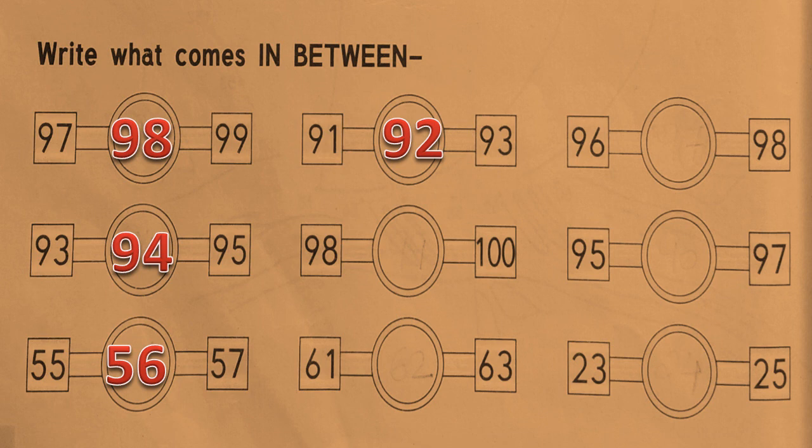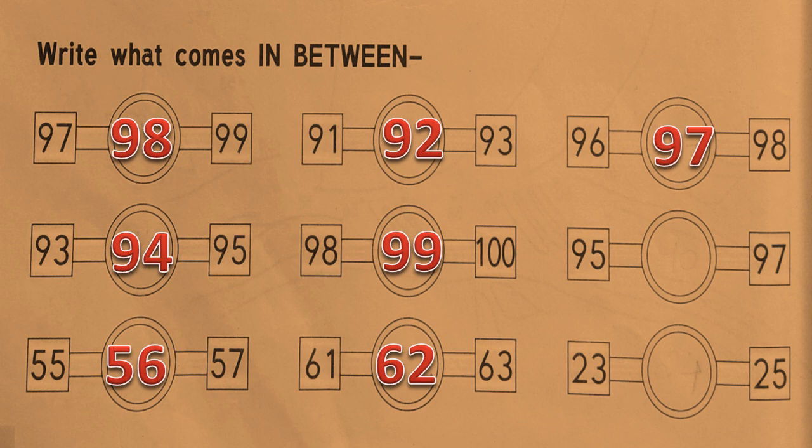Next one, 98 and 100. So, which number comes in between 98 and 100? Yes, 99 comes in between 98 and 100. Next one, 61 and 63. So, all of you count forward from 61, 61, 62, 63. So, 62 comes in between 61 and 63. Next one, 96 and 98. So, can you guess which number comes in between 96 and 98? Yes, 97 comes in between 96 and 98.